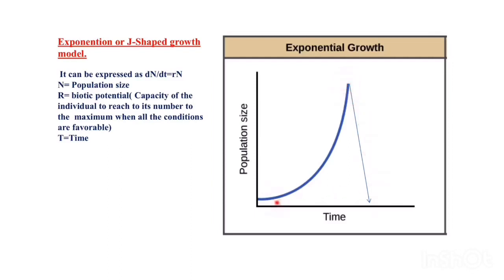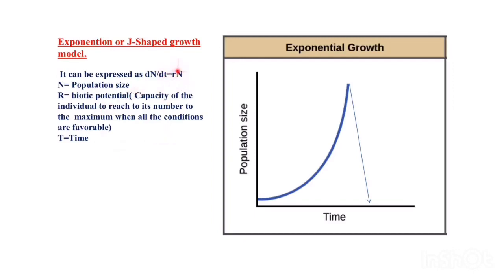This forms a J-shaped curve, hence it is called the J-shaped growth pattern, where initially when unfavorable conditions are there, the number of individuals is very less. As the favorable conditions arrive, they start to increase and go to the maximum. Once they reach the maximum, when the favorable conditions are not there, they fall back. This is called the exponential growth model or J-shaped growth model. It can be represented as dN/dt = RN, where N is population size, t is time, and R is the biotic potential.